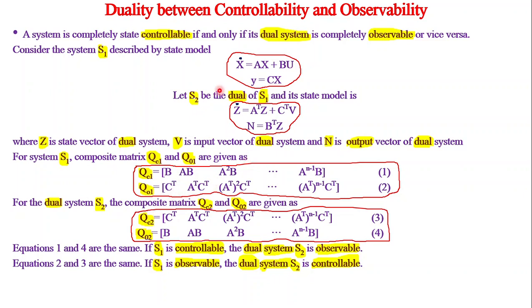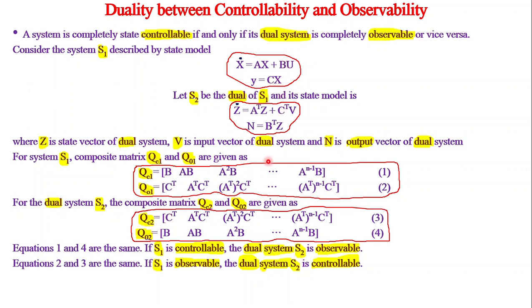Now forget about the system S1. We will take the dual system S2. Now if you see here, A is replaced by A^T, B is replaced by C^T, and C is replaced by B^T. Therefore, wherever I write A and B, that is B, AB, A squared B, etc., A^(n-1) B in the original system, now in the place of B, C^T.